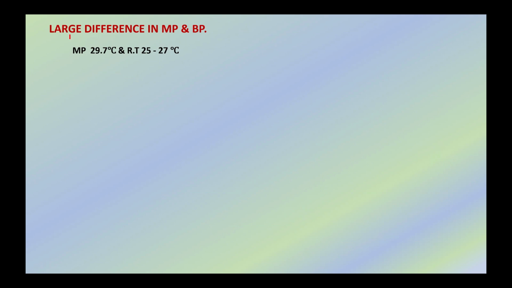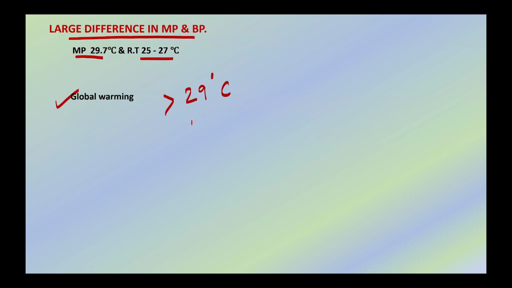Let's see, due to large difference in melting point and boiling point of gallium, what are the different properties it shows. So we have already seen that melting point of gallium is 29.7 degrees Celsius and room temperature is around 25 to 27 degrees Celsius. But due to global warming affecting our planet Earth, most of the time in a year, room temperature is a little greater than 29 degrees Celsius. As a result, gallium becomes liquid at room temperature. So technically, gallium should be solid at room temperature, but practically is found in liquid state.